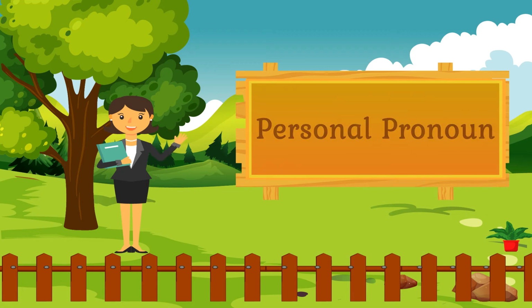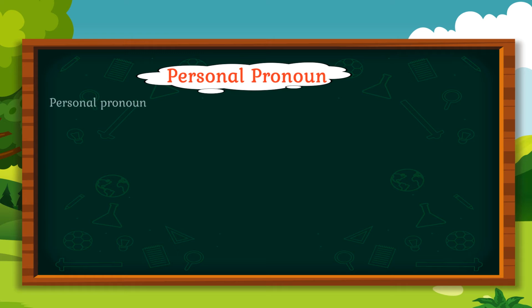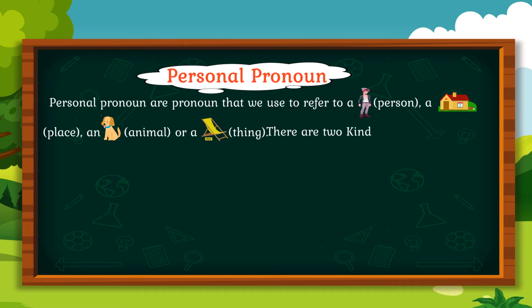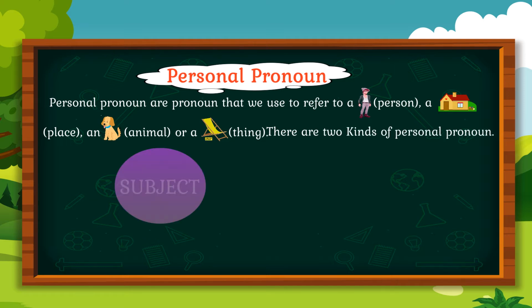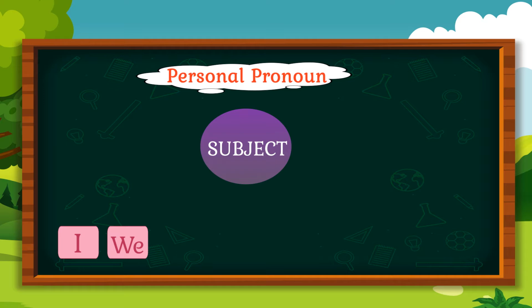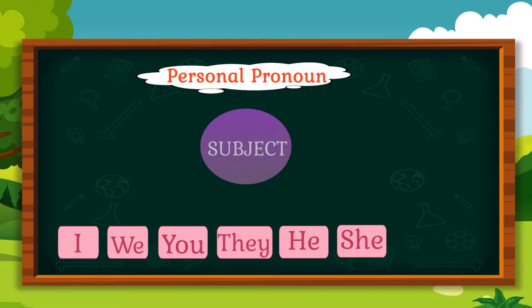Personal pronouns. Personal pronouns are pronouns that we use to refer to a person, a place, an animal, or a thing. There are two kinds of personal pronouns, subject and object. We are going to focus on subject pronouns first: I, we, you, they, he, she, it.